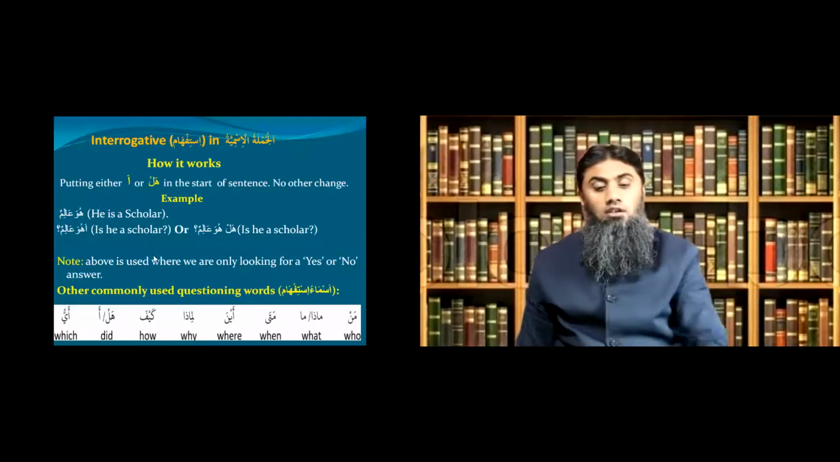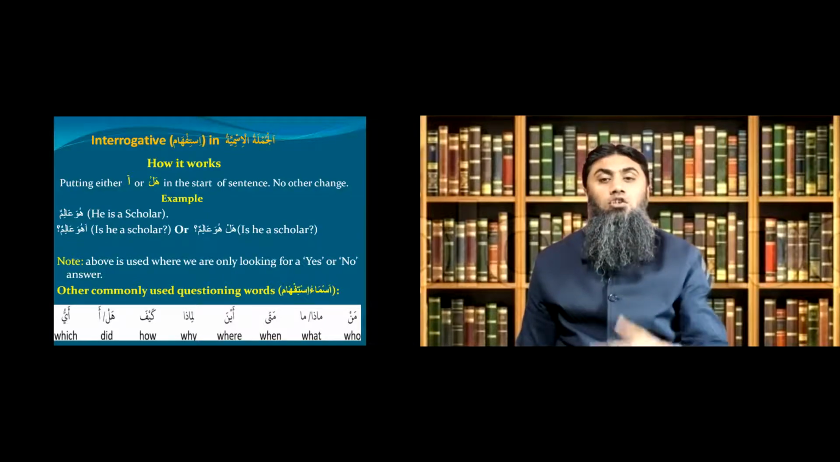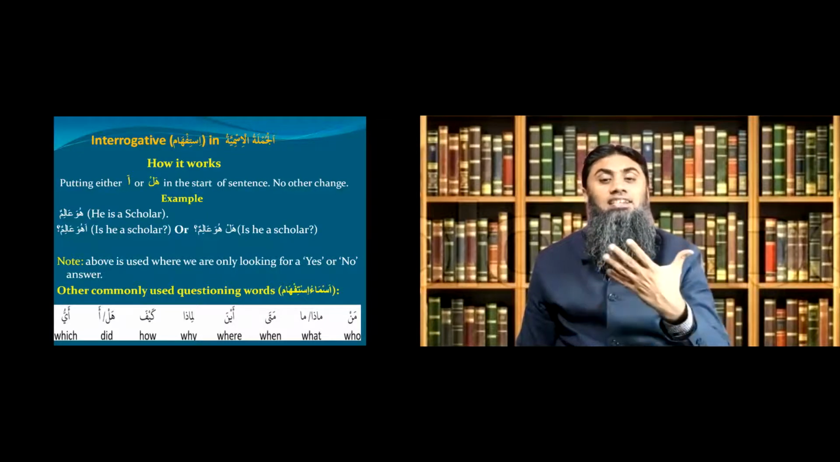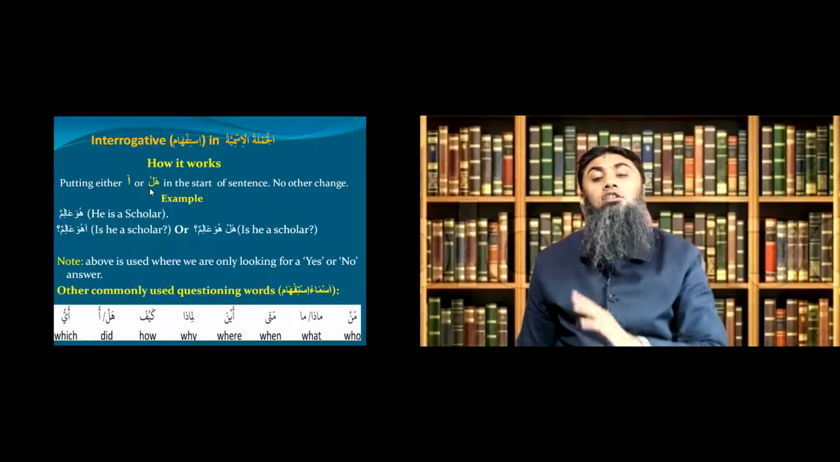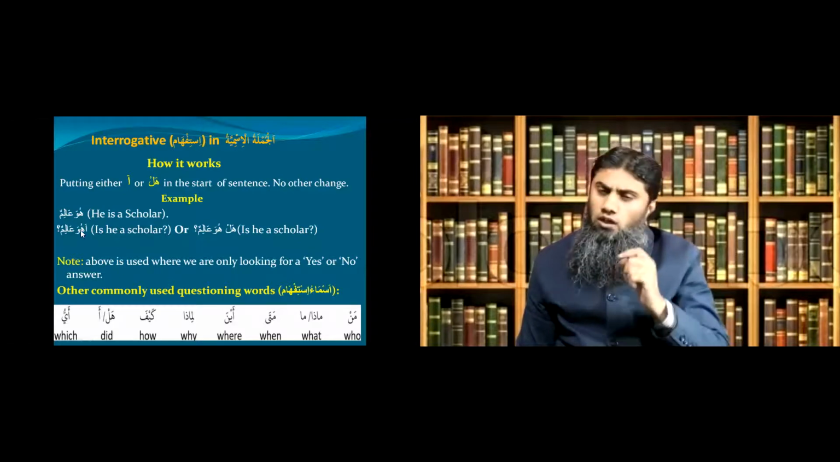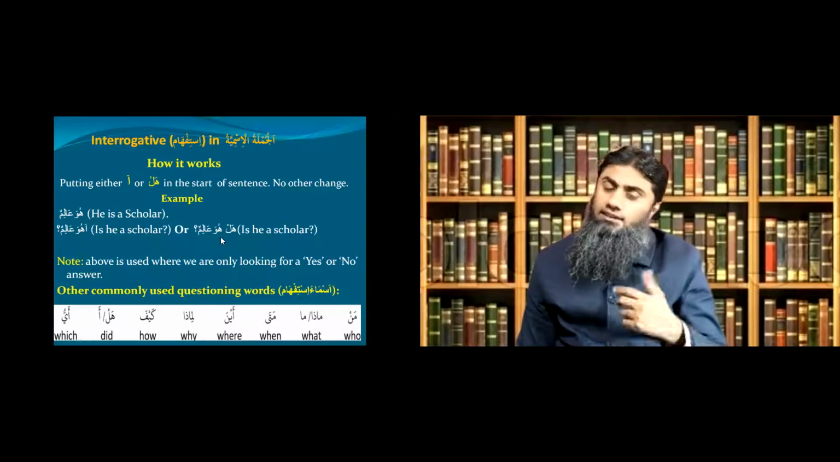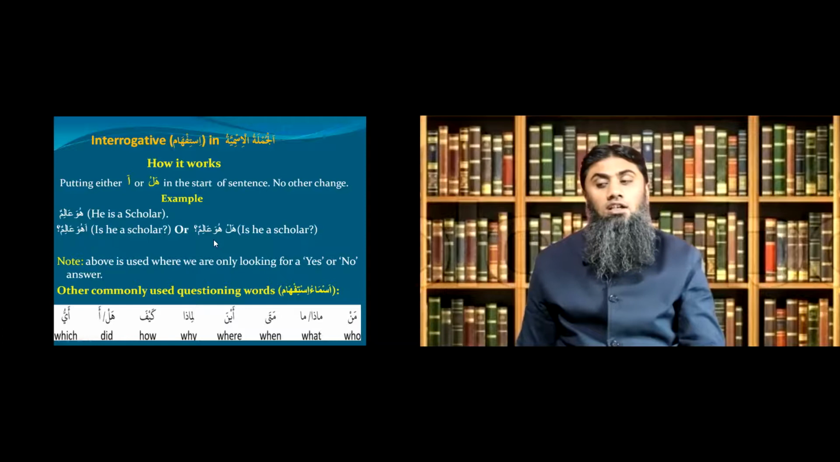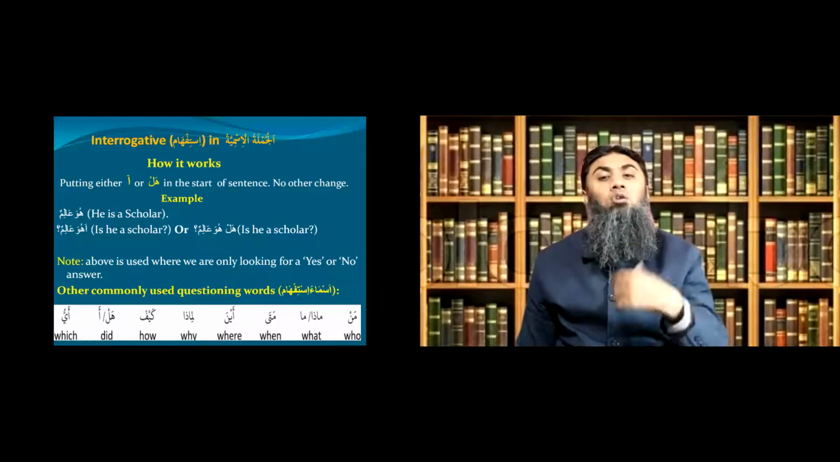Clear? Let's move on. What about an interrogative or questioning sentence? How can you change your Jumlatul Ismiya into a questioning statement? What would you do? In the start of the sentence, you can put a or you can put hal, and there's no other change. Example, huwa alimun, he's a scholar. Ahuwa alimun, is he a scholar? Or you can say, hal huwa alimun, is he a scholar? So you can use a or you can use hal. But obviously, you use this a or hal template if you need a yes or no answer.